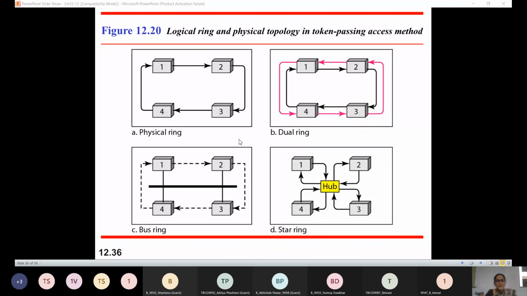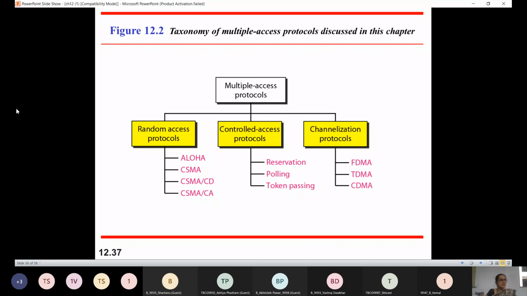Now let's move to the channelization protocol, correct? So, channelization protocol. Let's move to the channelization protocol. These channelization protocols include FDMA, TDMA, and CDMA. What are these FDMA, TDMA, and CDMA? Let's see them one by one. FDMA is frequency division multiple access, TDMA is time division multiple access, and CDMA is code division multiple access, right?